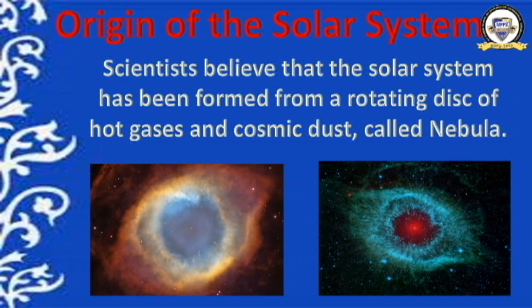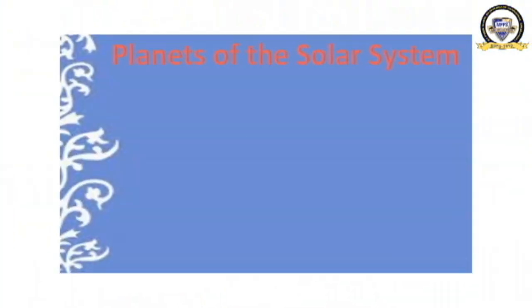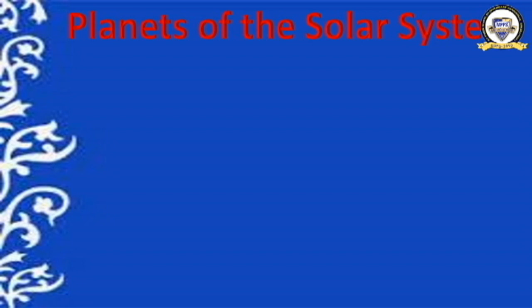Now the sun has gravity. That gravity attracted some of the remaining gases towards it, and the four inner planets were formed. The cooler materials stayed away from it, and gradually those outer planets also were formed. This is the origin of the solar system. We are moving on to discuss the planets of the solar system. What are the planets that you know?